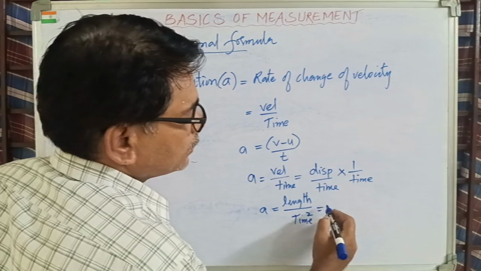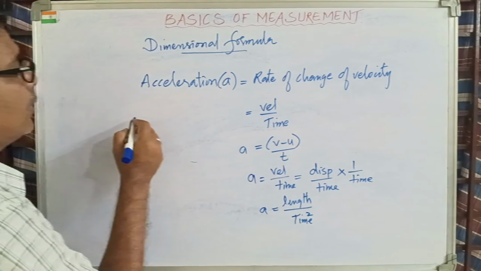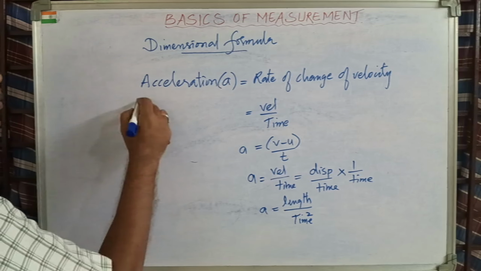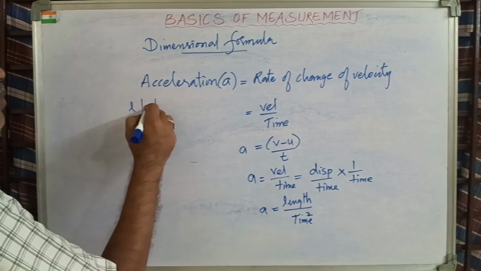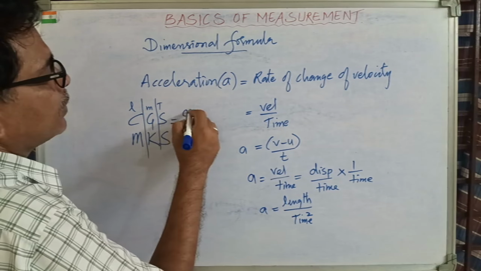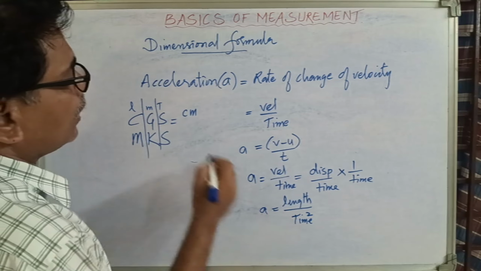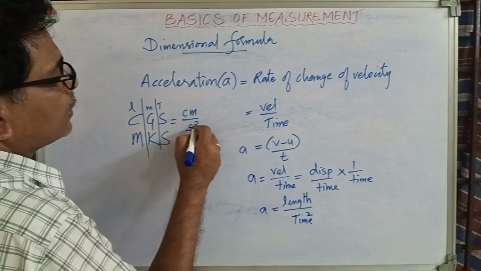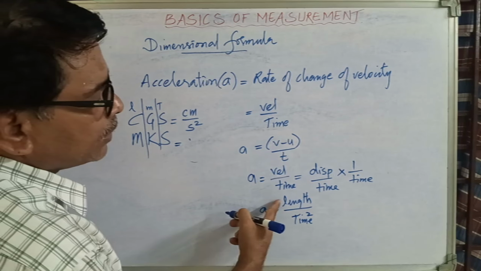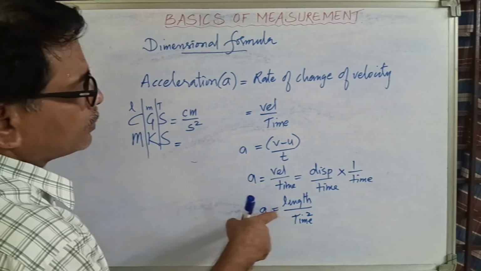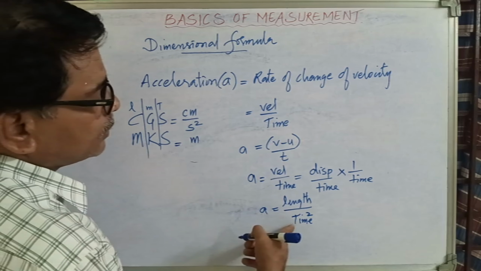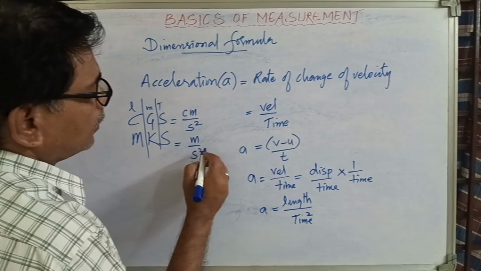Now you tell me CGS unit, I want to write here. Okay, let me write here CGS unit and MKS unit. As I told you repeatedly, these are written according to length, mass and time. What do you have here? Length. Length CGS unit is what? Centimeter. And time is what now? Second. Square, because the time square it is. Same manner MKS. What is here? See, I am clearly showing you what is what. This is length, only length, only length. Therefore it is meter. Since it is time square bottom, therefore time square.